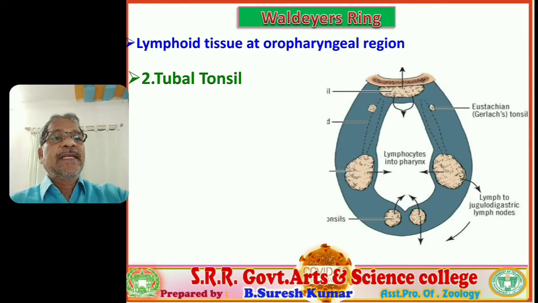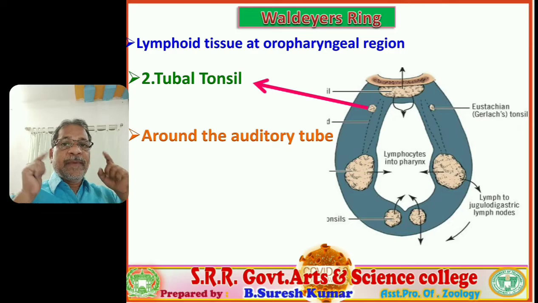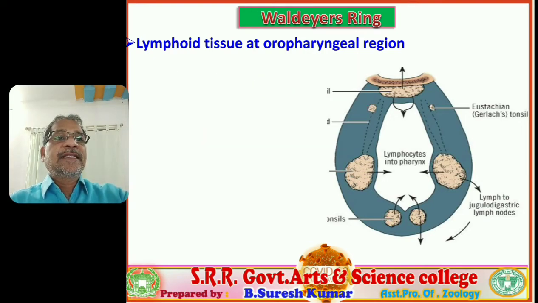The tubal tonsil is seated around the auditory tube. Already I told you that one pair of auditory tubes, the Eustachian tubes, are connected with our pharyngeal cavity. The middle ear cavity opens into the pharyngeal region, and such tubes are called Eustachian tubes. So around those Eustachian tubes, these tubal tonsils are seated.